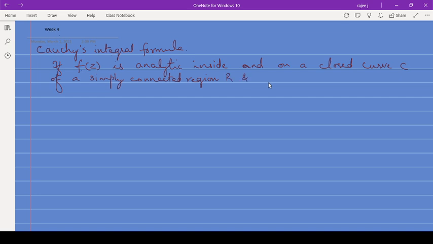and if z0 is any point within C, then f of z0, the value of f of z at the point z0, is given by 1 upon 2 pi i integral over C f of z upon z minus z0 dz. Okay, so that is Cauchy's integral formula.